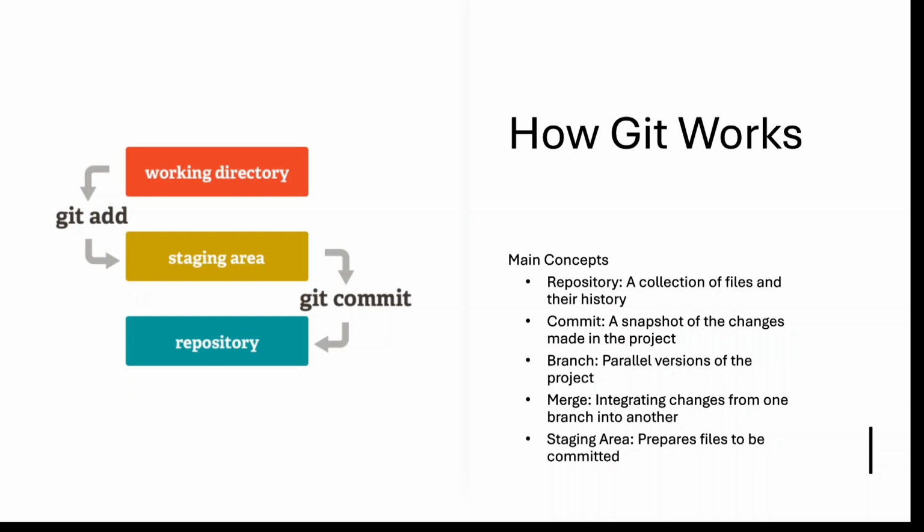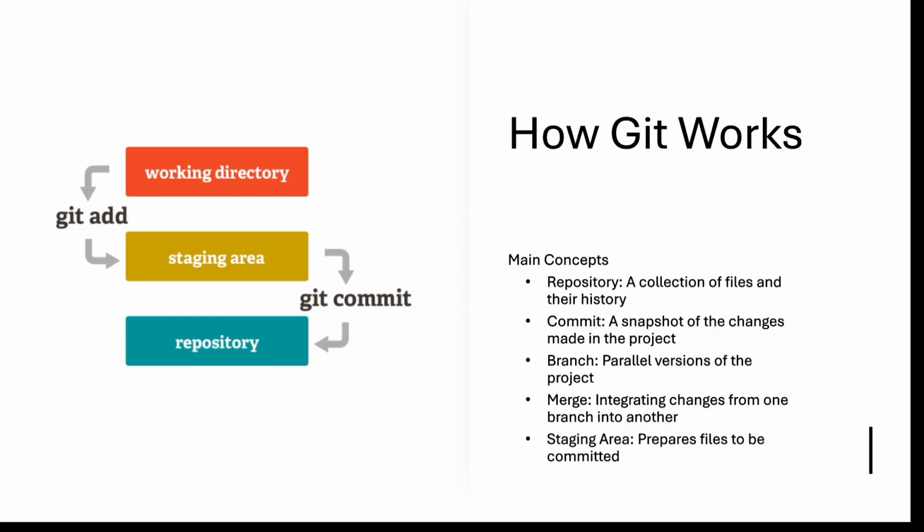Then we have the concept called branch, like a tree branch, a parallel version of the project. We can create a branch, make changes there, and if the changes are in our favor, we can merge them into our main branch. That is merging. And the staging area is a kind of temporary storage where we can commit our prepared files.